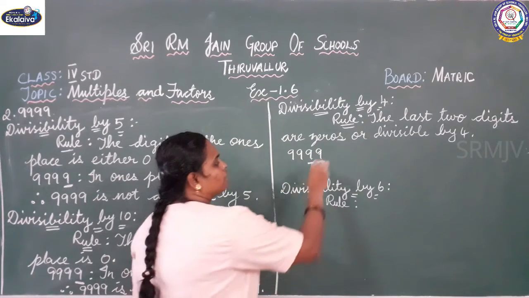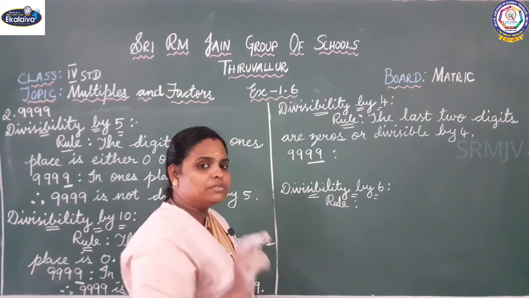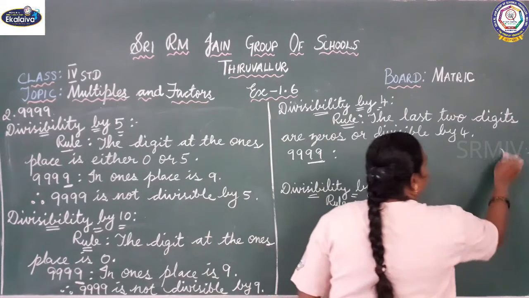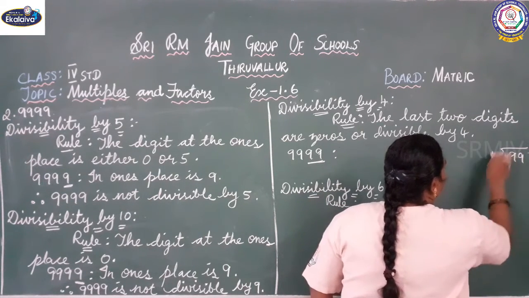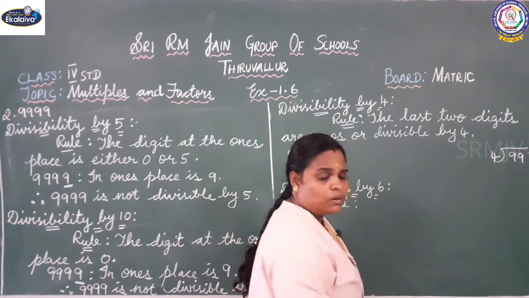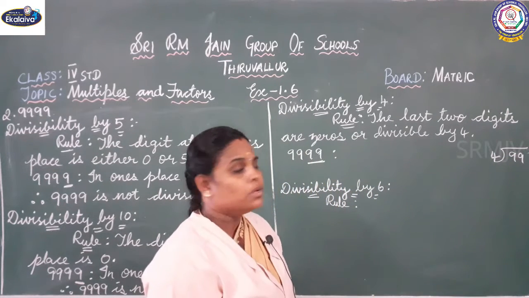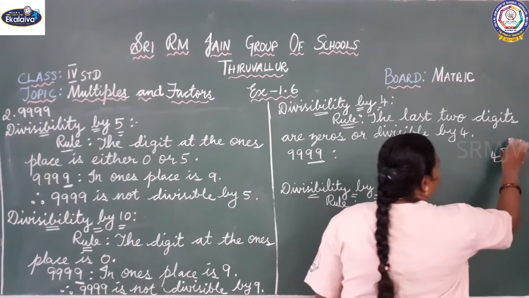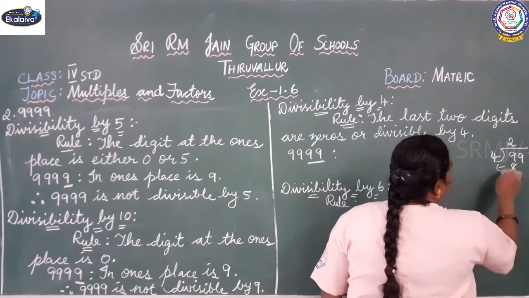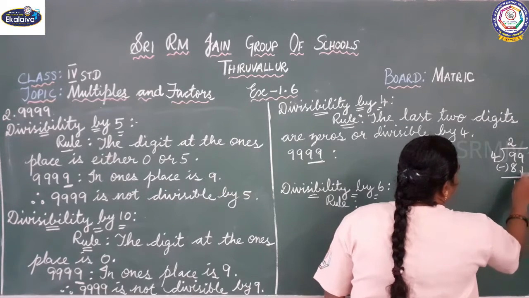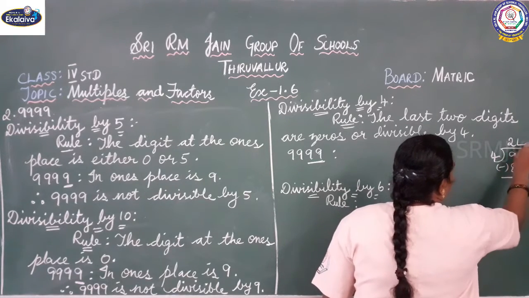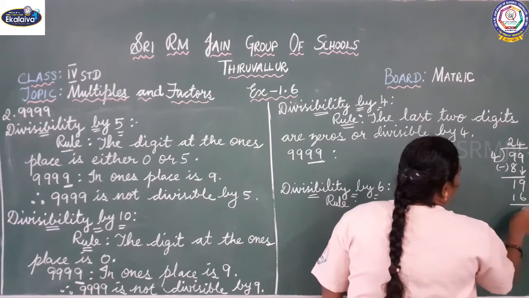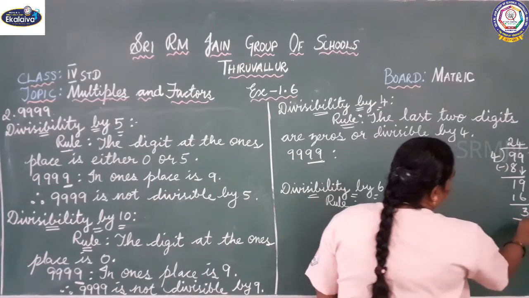So we have to check whether 99 is divisible by 4. How will you check? We have to divide by 4. If the remainder is 0, then we can say it is divisible by 4. If the remainder is any other number, it is not divisible by 4. So 4 2s are 8, 9 minus 8 is 1. Then if you carry 9, 4 4s are 16. So 9 minus 6 is 3, 1 minus 1 is 0.